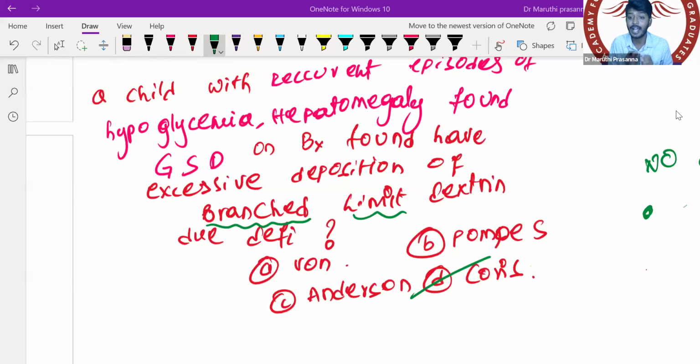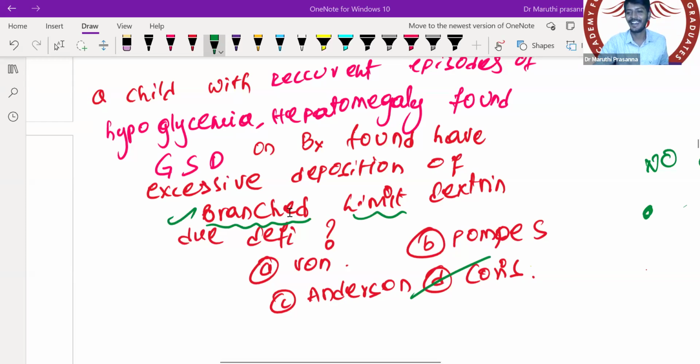Listen carefully, please understand. Branched limit dextrin is there. So what is deposited? Branched one is excessively deposited. If excessively deposited, which enzyme is not there? Because debranching is not there, the branched one accumulated. So debranching enzyme deficiency will lead to accumulation of branched limit dextrin. So the answer is Cori's. So don't get confused. That is why you have to read the question carefully. Look at what is deposited there, and based on that you need to answer. So it is not Anderson, it is Cori's.